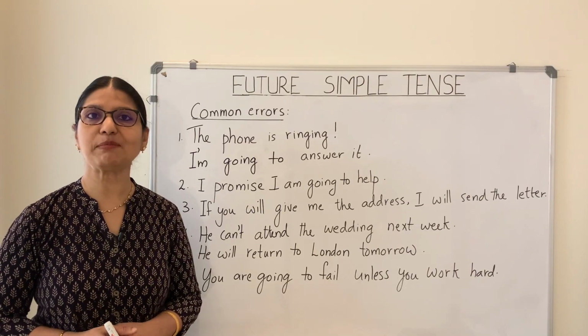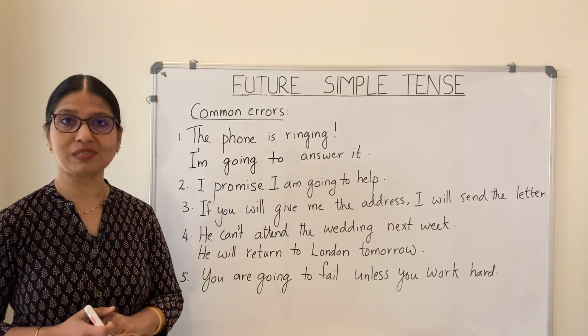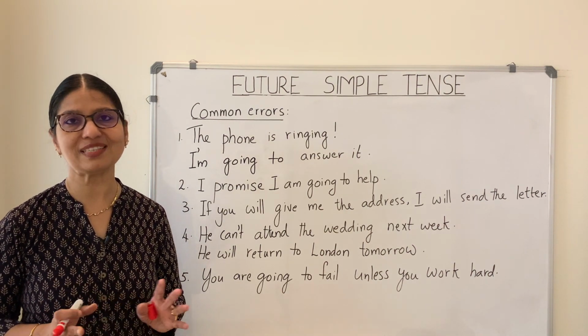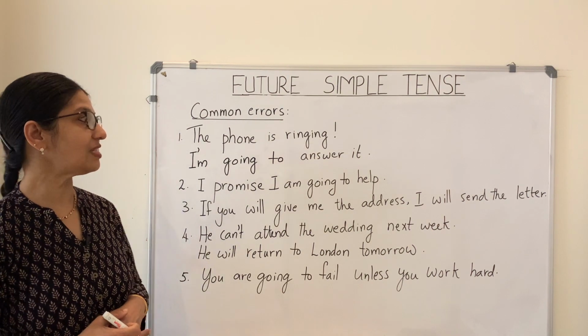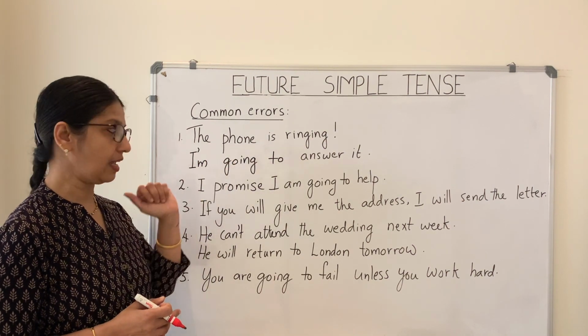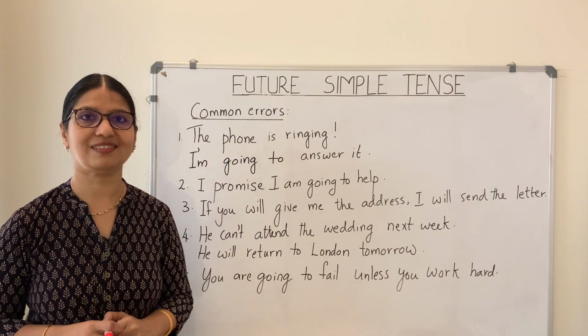Now let's look at some of the most commonly made mistakes while using the future simple tense, and let's see how to stop making these mistakes once and for all. So here is the first sentence with a mistake in it. The phone is ringing and somebody says, I'm going to answer it.